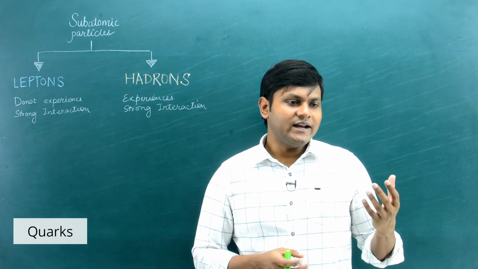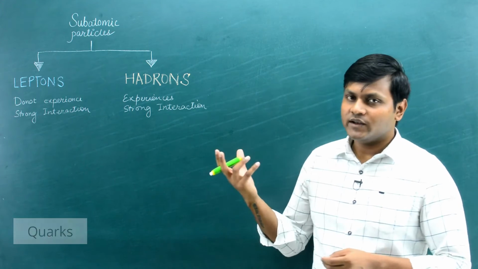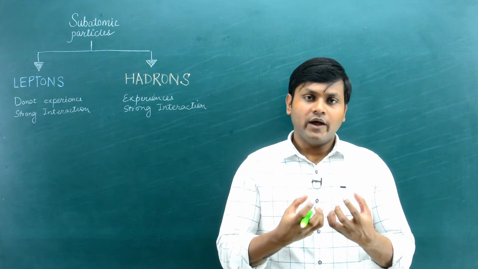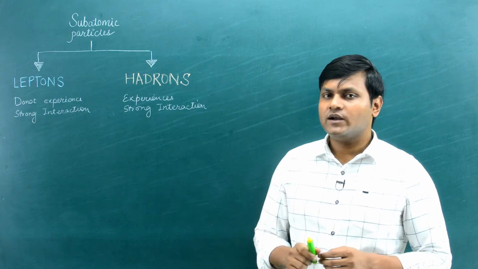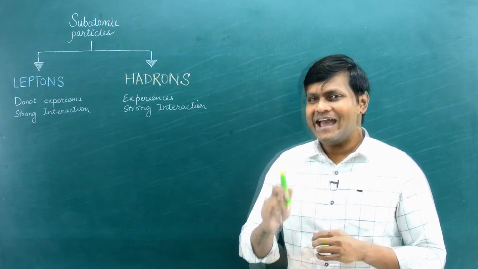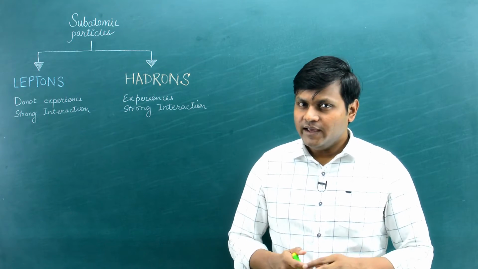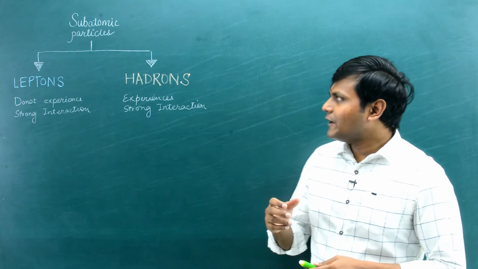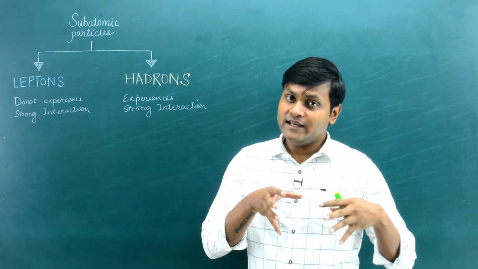In the same way that atoms come together to create molecules, hadrons are those particles in which quarks come together to create them. They are not point mass particles, they are composite particles. They have a certain shape or volume or extension in space. In fact, hadrons make up the vast majority of ordinary matter.